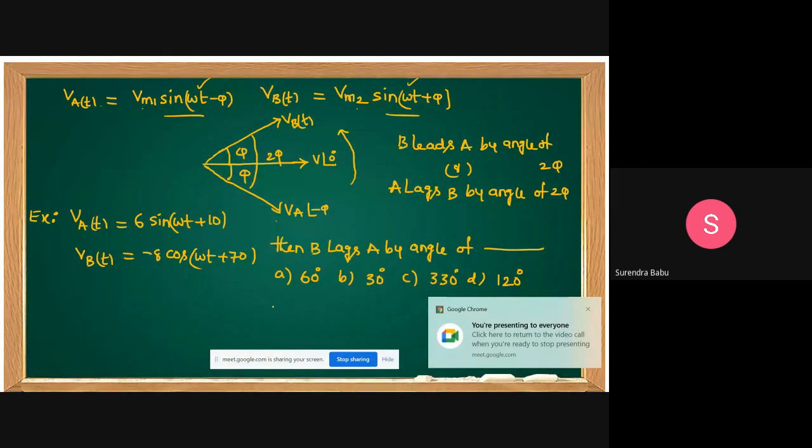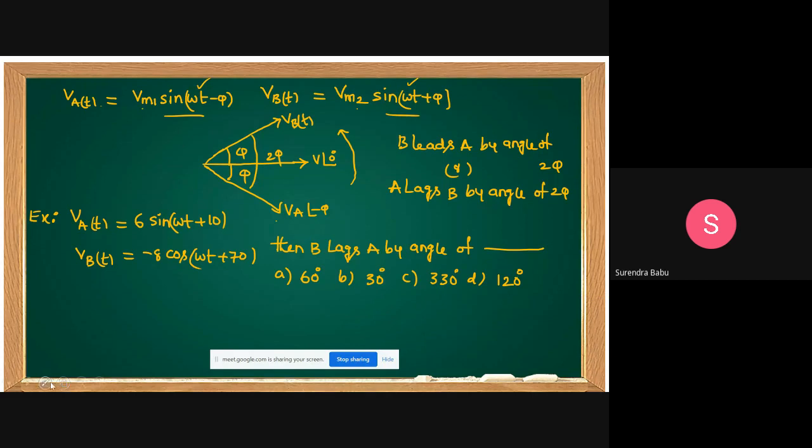Okay. How is B leads A by an angle of 30 degrees? It's very simple. I told already, both must be the same function. Frequencies are equal, no problem. But this is a sine function, another is a cosine function. Then shall I write this cosine also as sine? Shall I write like this?